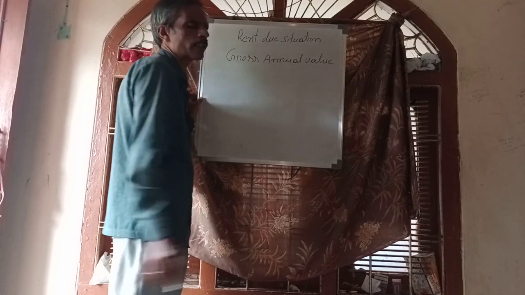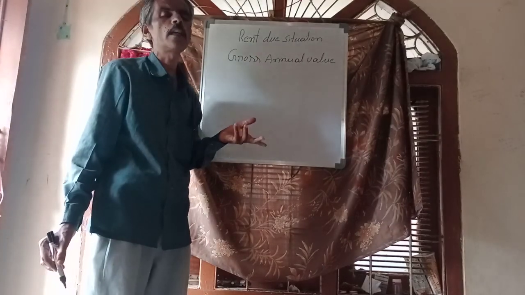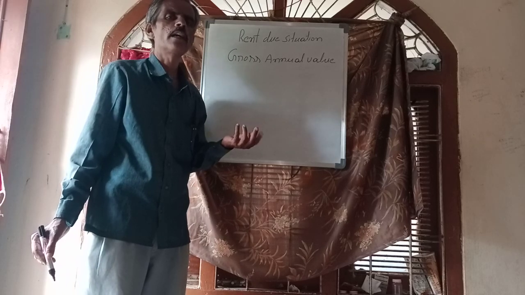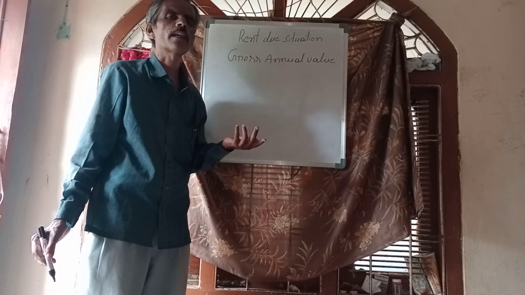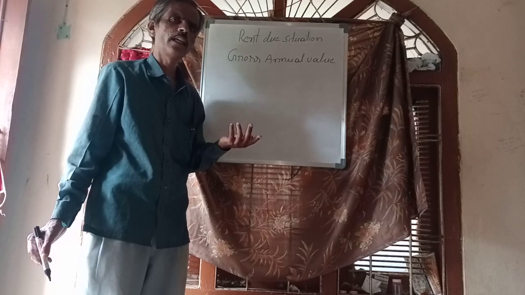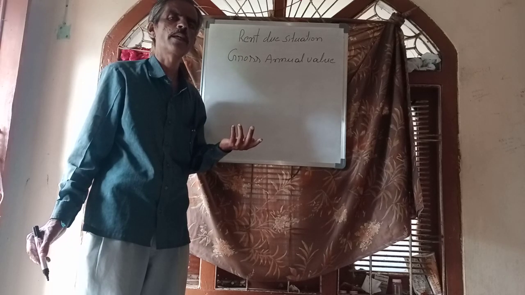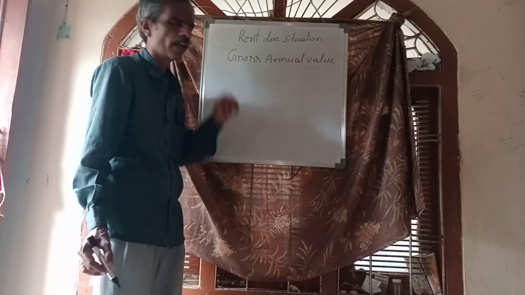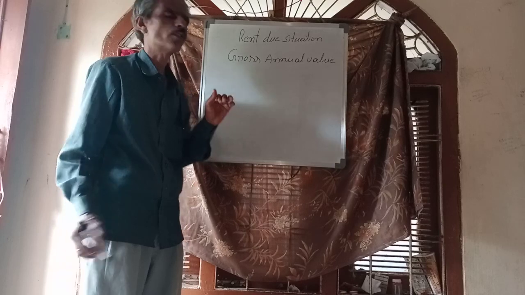In normal situations, gross annual value will be the highest of three values: municipal rent, fair rental value, rent received. Or if the house is located in Delhi, Mumbai, Chennai, Kolkata, three steps: highest, lowest, highest. But here we have to calculate GAV in two steps.